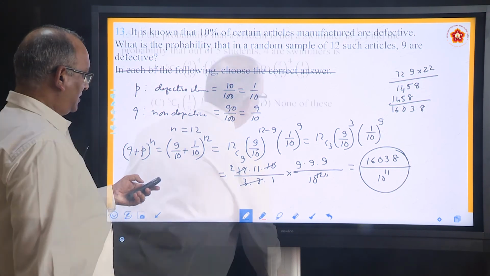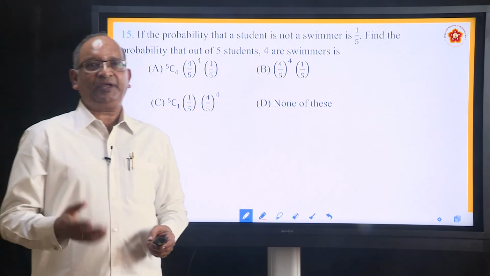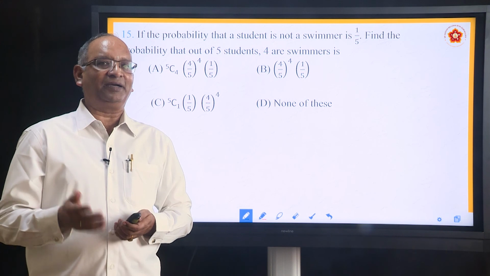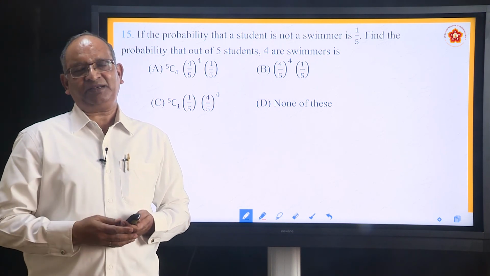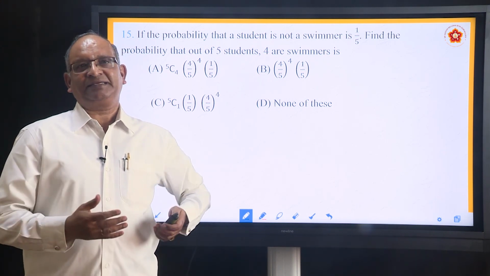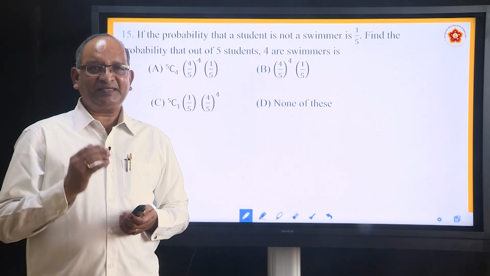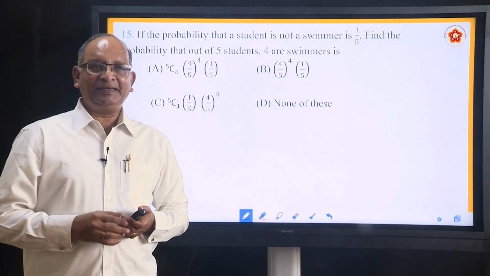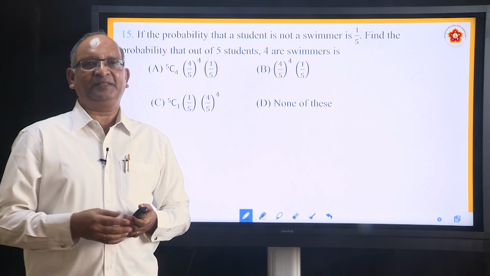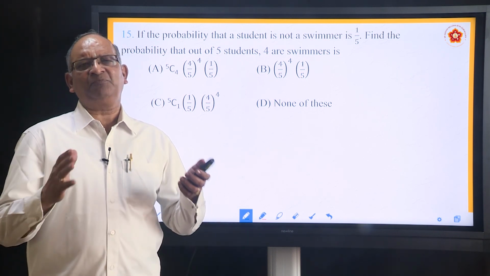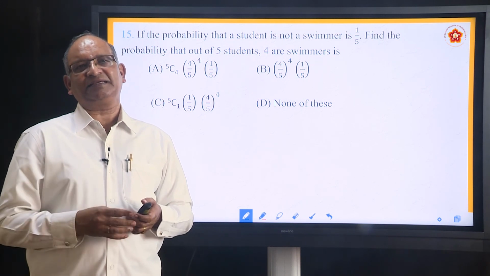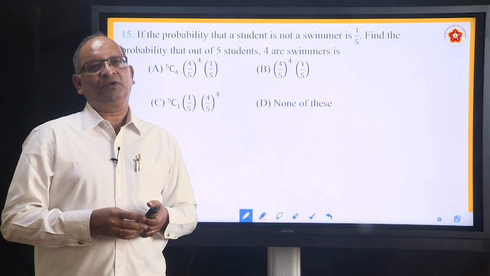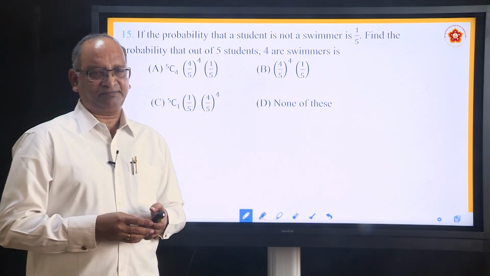Okay. So, with this we come to a close of this particular chapter called probability. Very interesting chapter. We have done it in 6 sessions. After this we are left with only one topic, that is called linear programming, which we will take up in the next session, and it is a very small topic. We can do it in 3 sessions and come to a close of the entire syllabus of second PUC mathematics.